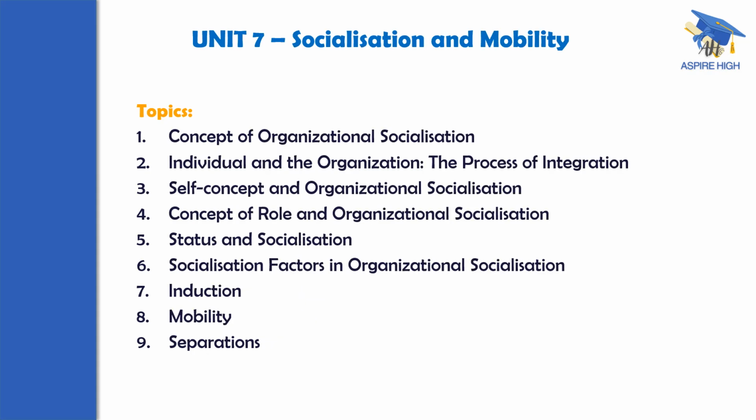Unit 7, the last unit in this block 2, is socialization and mobility. Also there are 9 topics. They are concept of organizational socialization, individual and the organization, the process of integration between the two, self-concept and organizational socialization, concept of role and organizational socialization, status and socialization, socialization factors in organizational socialization, induction, mobility and separations. These are the 9 topics in unit 7. So thus totally there are 39 topics.